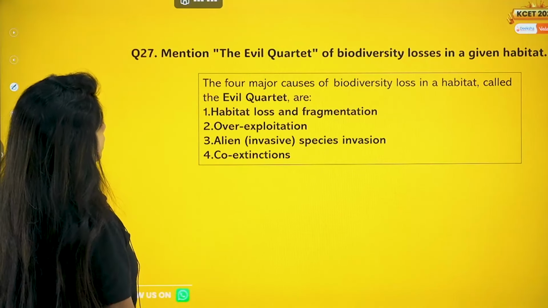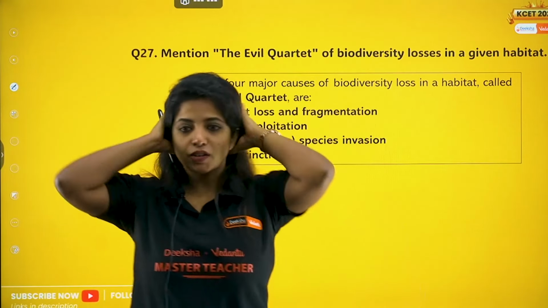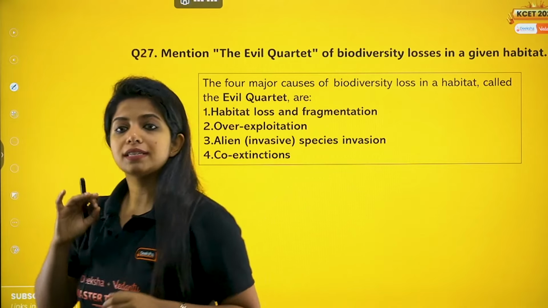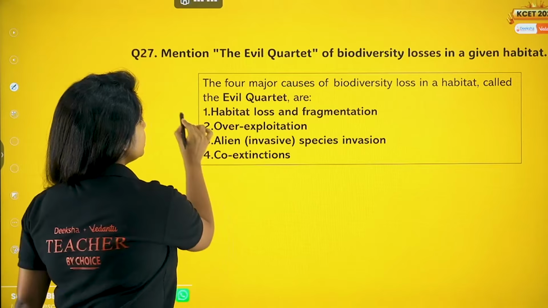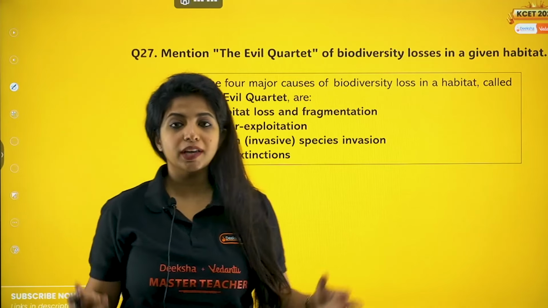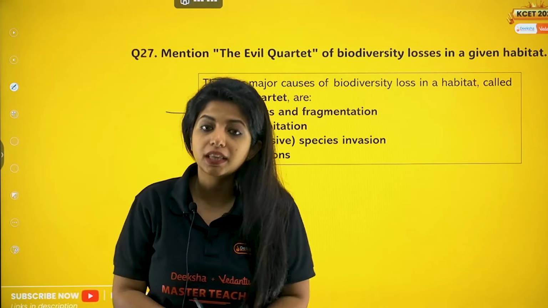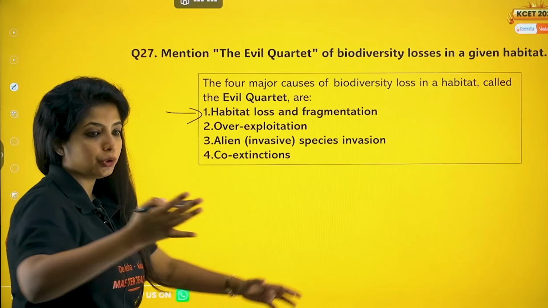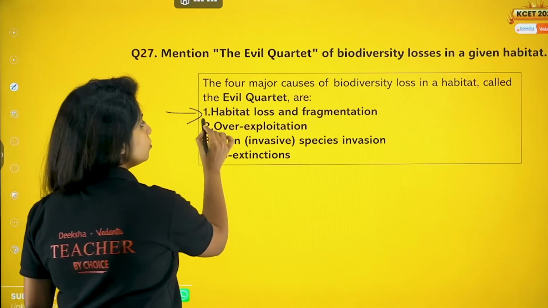Go through it. Now mention the evil quartet of biodiversity losses in a given habitat. So there are four major reasons why biodiversity loss is happening, and you call it the evil quartet. Quartet means four. First one is habitat loss and fragmentation. Suppose an organism is living there, we do deforestation out there. Where will the organism go and live? Obviously they will be lost. Biodiversity loss is happening out there. Or basically we cut the land into two and divide them. Obviously they do not have places to move around, and that's how we lose things, right?